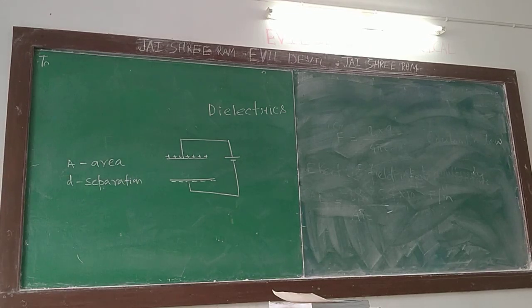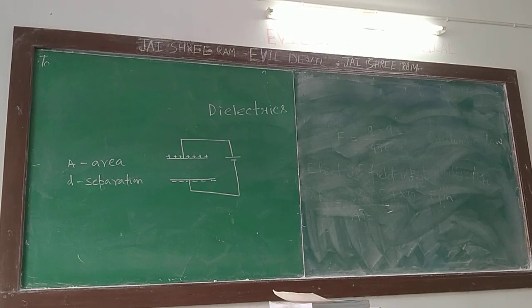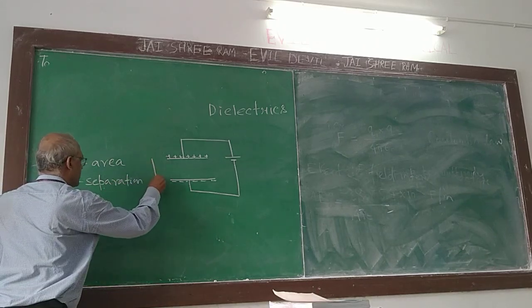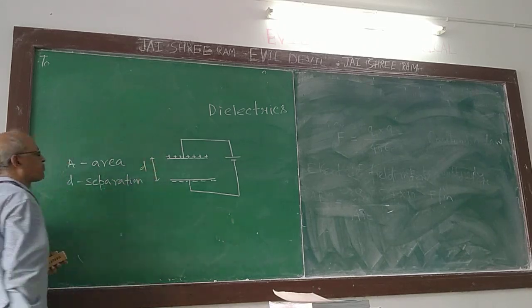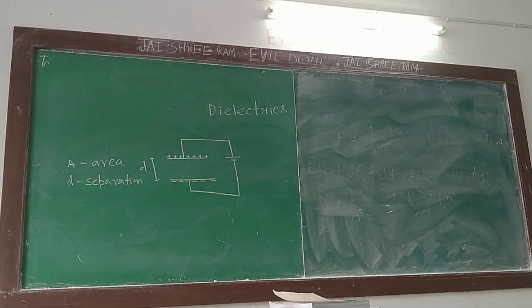A parallel plate capacitor with two metal plates will be there. Their area is equal to A, their separation is equal to D. This notation will be followed. The parallel plate capacitor plates are separated by air and their distance is D. Separation distance is D. What is the area of each plate? Each plate has area A.